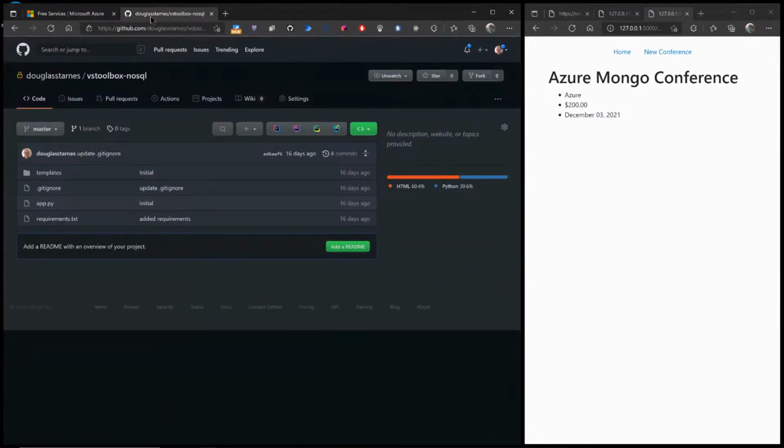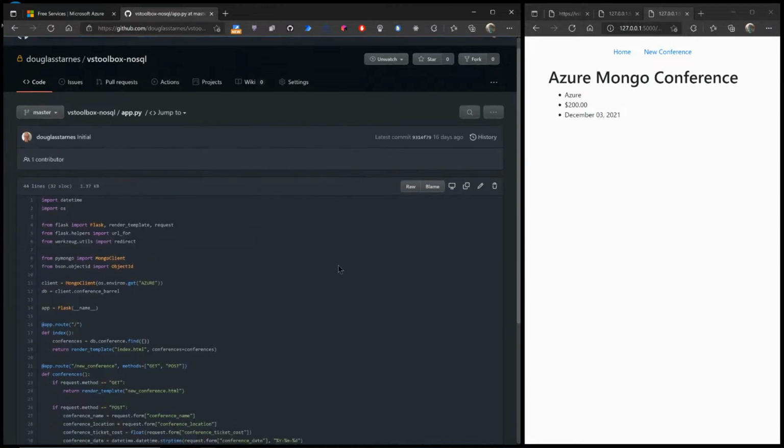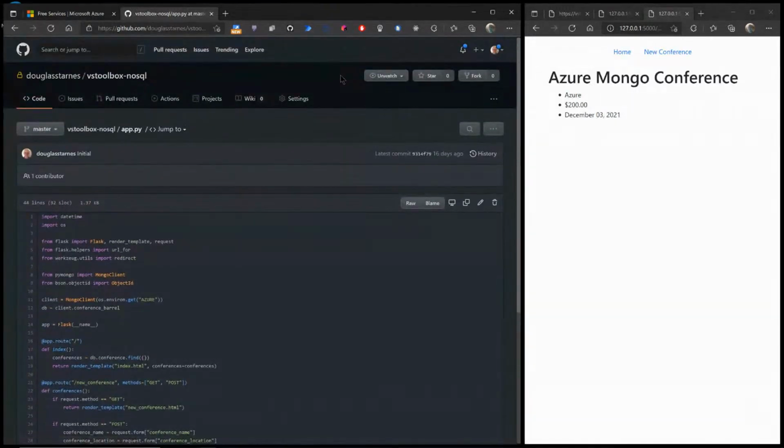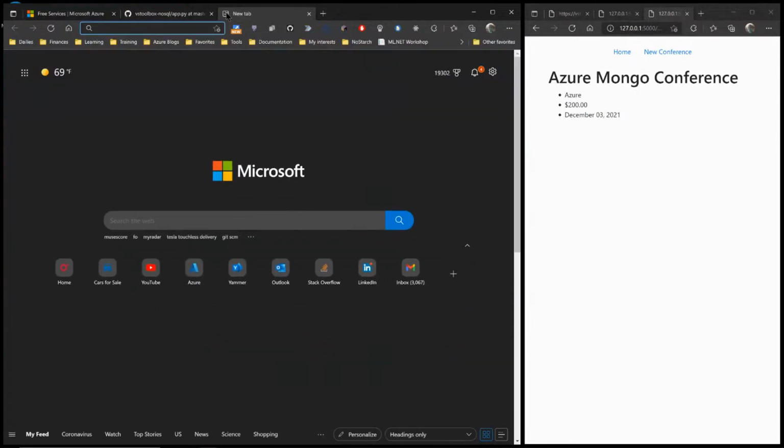I actually put this second one, the NoSQL one that uses MongoDB, into a GitHub repo. Notice that I don't have that .env file up here. However, I still have where I'm getting the environment variable for the Azure credentials.